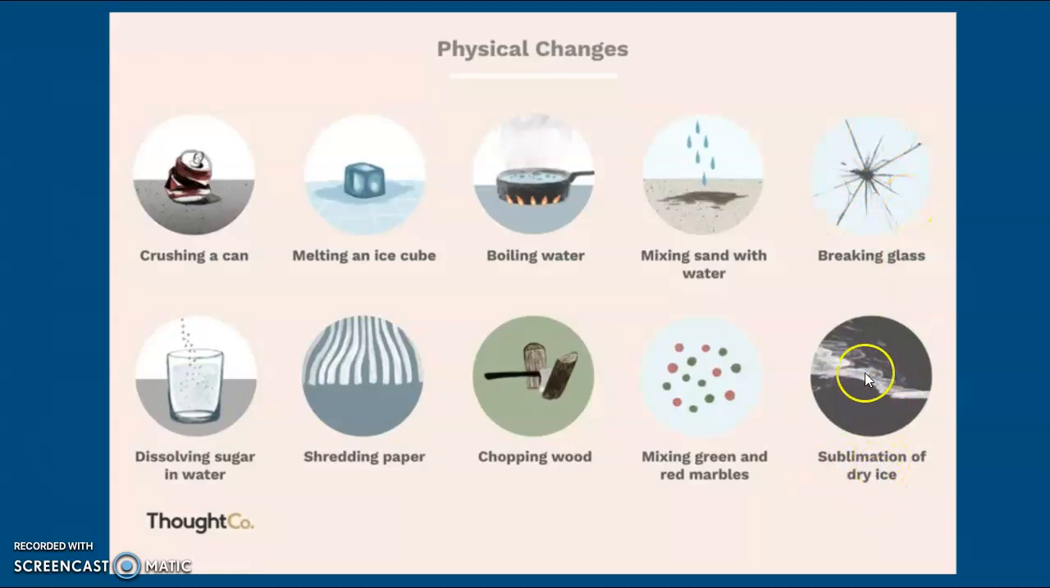Taking dry ice, which is frozen carbon dioxide, and when you put it into air, it will just start to immediately change into a gas. It will skip the liquid state. That's sublimation. That's a change in state of matter. It's a physical change. Mixing marbles together, again, they don't even really combine. They're just together in a pile. So they're going to maintain their physical properties. They're going to be a physical change.